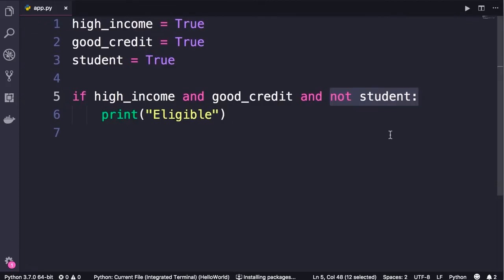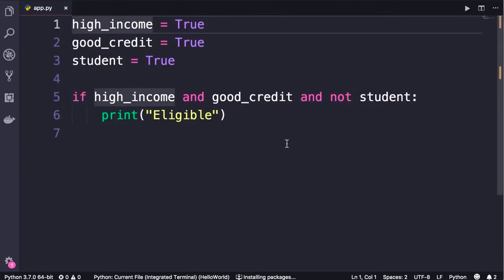Well, when Python interpreter wants to evaluate this expression, it starts from the first argument. If this is true, it continues the evaluation to see if the second argument is also true. So it continues the evaluation all the way to the end of this expression. However, as soon as one of these arguments is false, the evaluation stops.